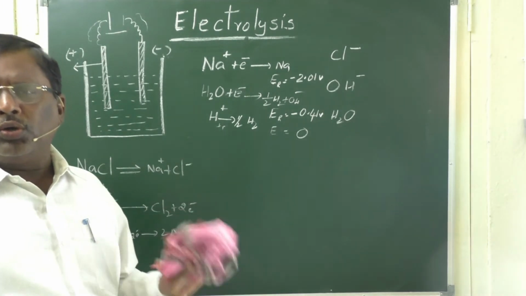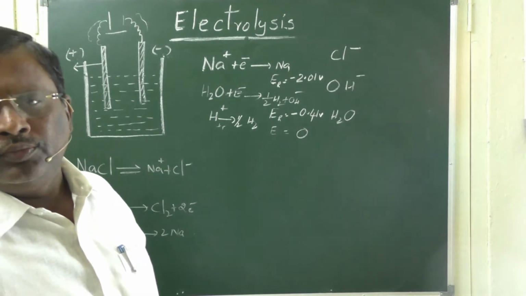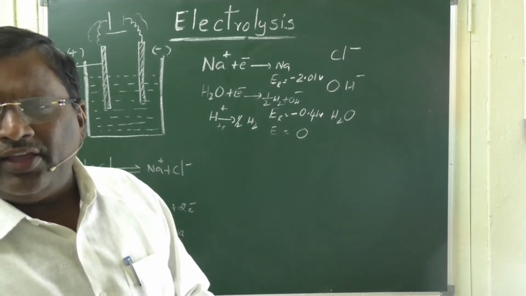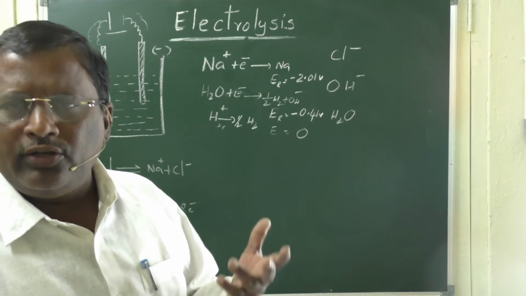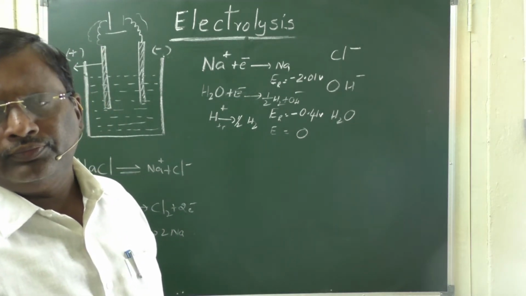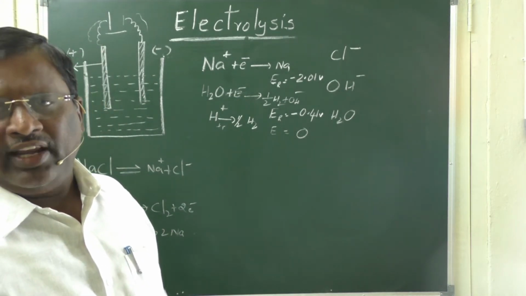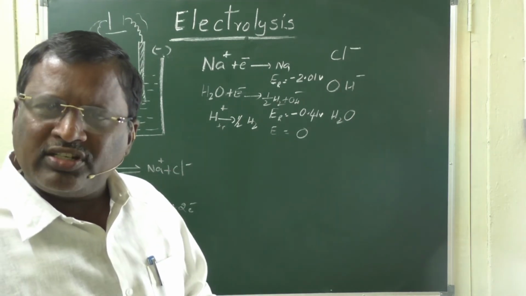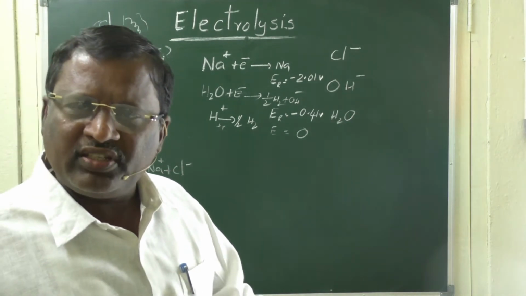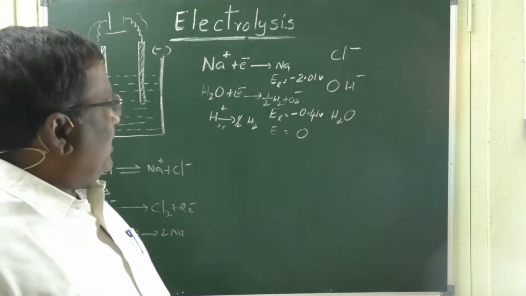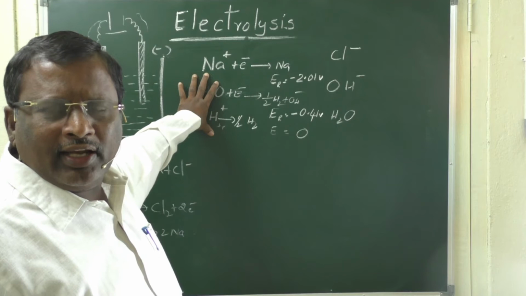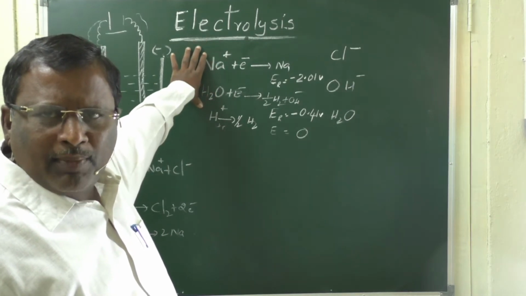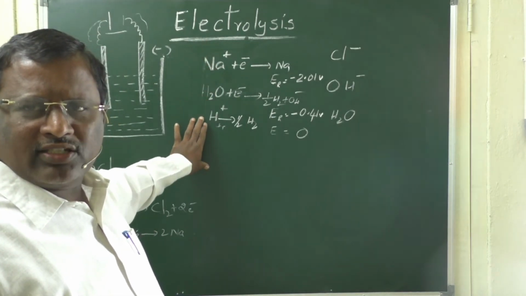Now, at cathode, the ion with high reduction potential will reduce first. The reaction with high reduction potential will be carried out first. Now, when aqueous sodium chloride is electrolyzed, these are the possibilities of reactions.